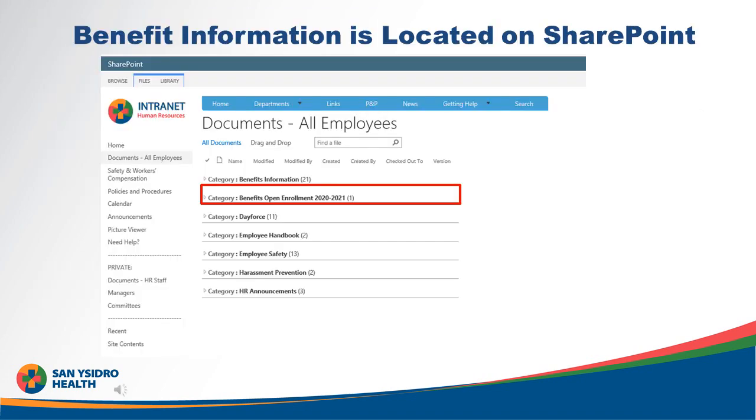As mentioned earlier, all open enrollment information is posted on the SharePoint page under Human Resources. Select the Employee Documents icon and then select the Benefits Open Enrollment 2020. It is important you take the time to read through the Comprehensive Benefits Information Guide prior to making your elections.